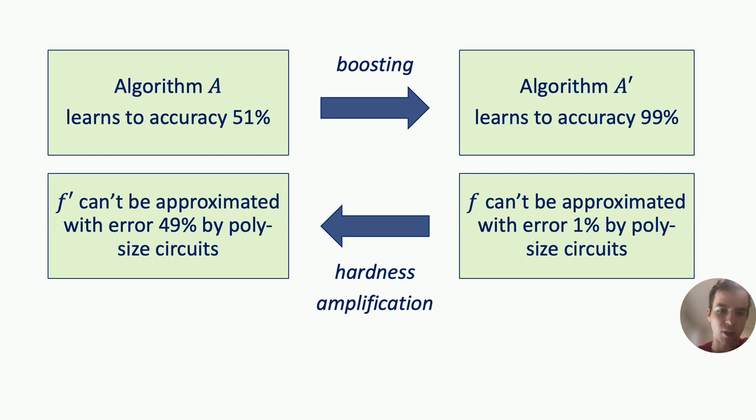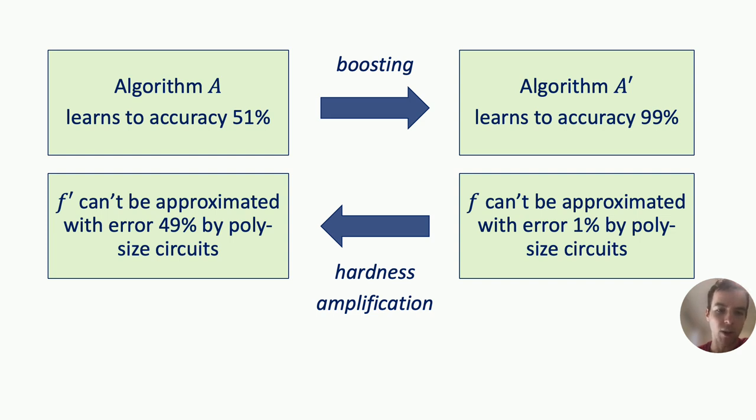And so when I compare the two ideas side by side like this, it seems that they're related to each other, that they have similar goals. In fact, if you look at proofs of hardness amplification results, they all use boosting style arguments.